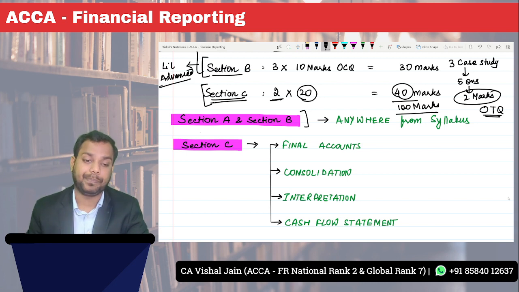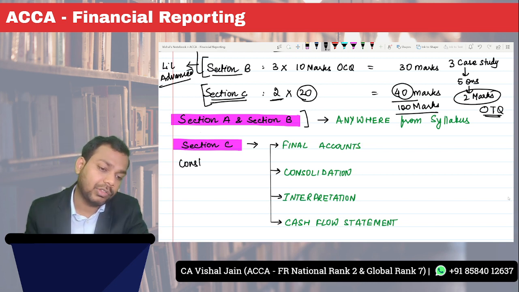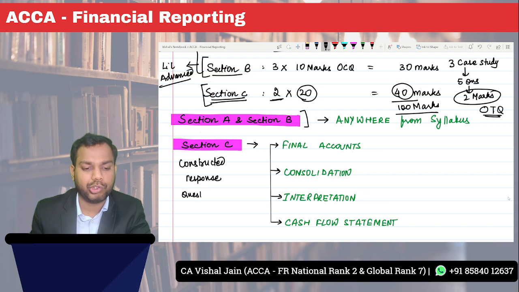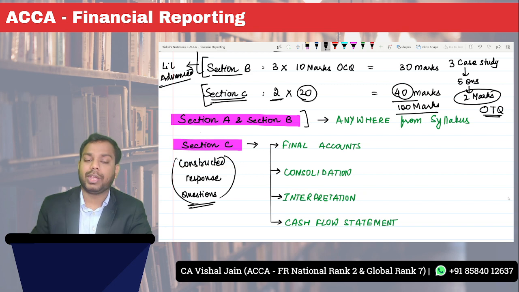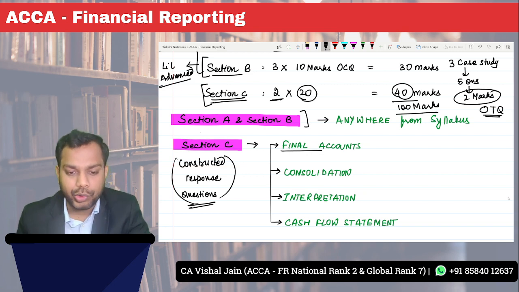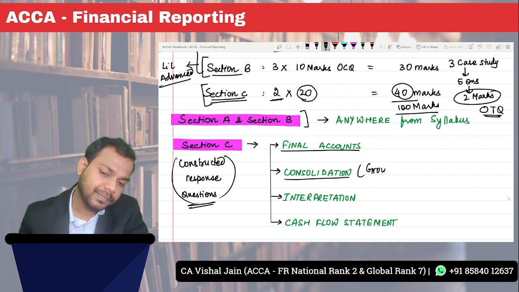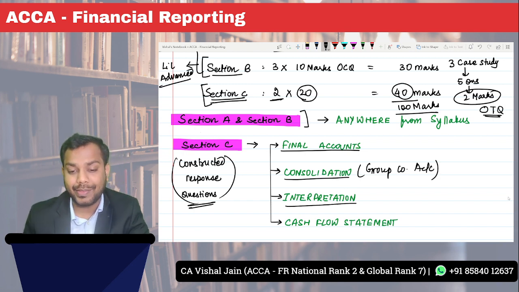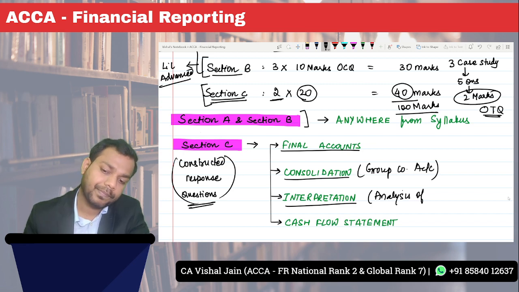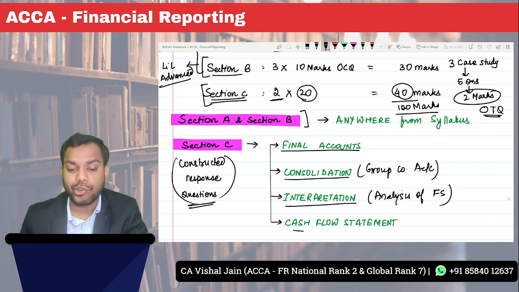Now, section C, that is the constructed response questions. In this, a question on final accounts can come, a question on consolidation, that is group company accounts, can come, or a question on interpretation, that is analysis of financial statements, can come, or a cash flow statement can come.